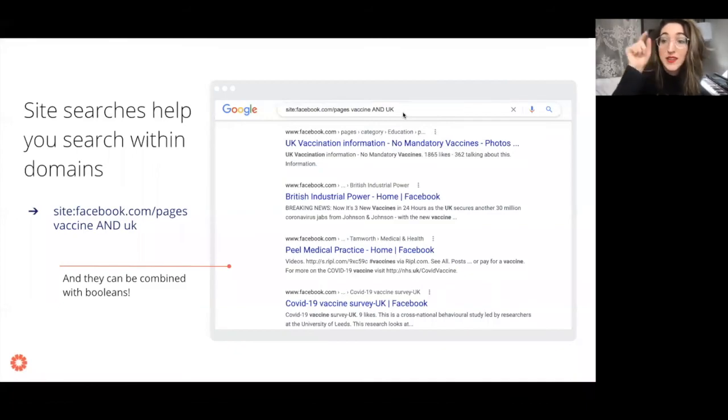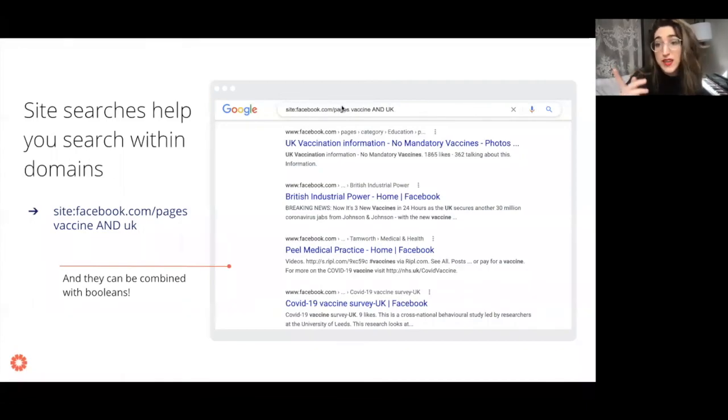And one of the really helpful things about site searches is it's a way to sort of sneakily search Facebook. And I say sneakily because I said earlier that using Booleans doesn't work on Facebook, right? But it does work on Google. So if you do a site search of a Facebook URL, and then you combine it with a Boolean, that will work. So what does this query I wrote here do? Well, this looks within Facebook pages for pages that are talking about vaccines and the United Kingdom.